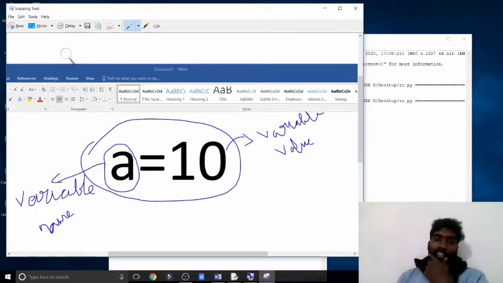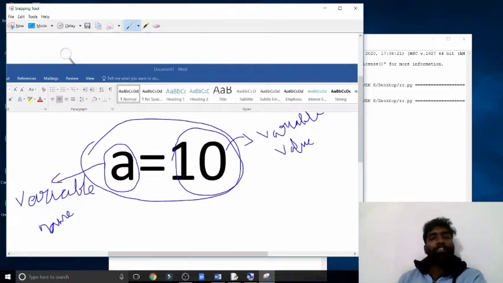Now you come to know: 10 is a variable value, a is a variable name. Actually, a variable name can be one letter or one word. It can be one word without space; it should be only one word.